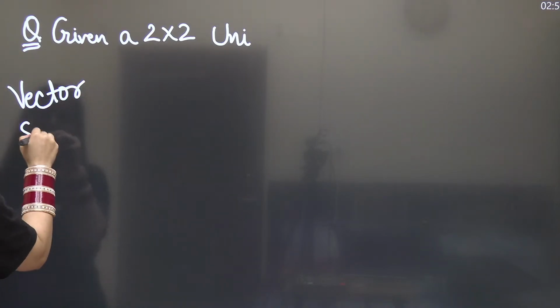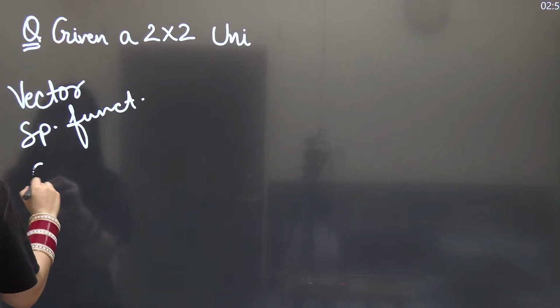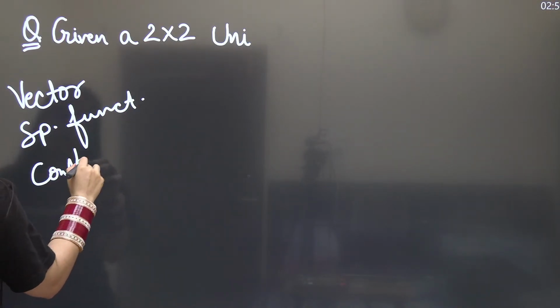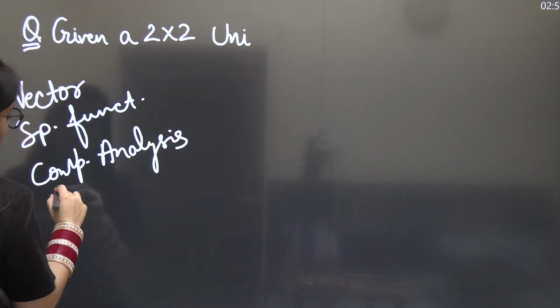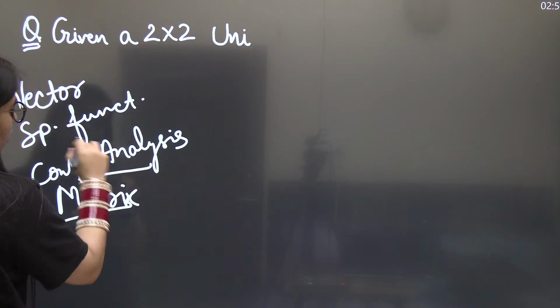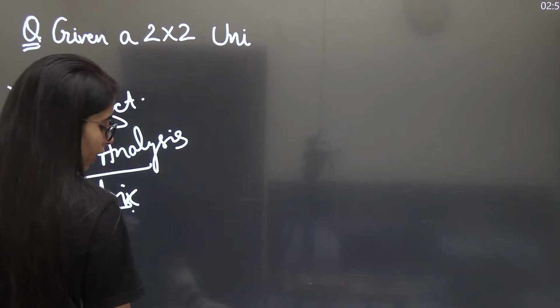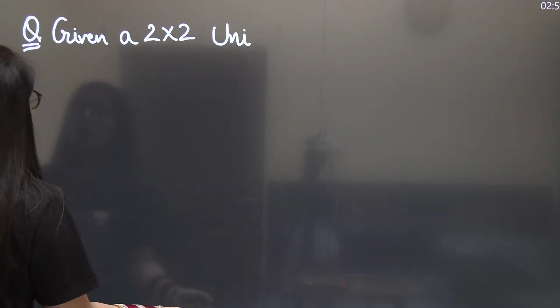The second was from special functions, the Legendre polynomial part. The third was from complex analysis, and the fourth now is going to be from the matrix section. So you can see that one by one we are considering different topics. This question will give you some idea about the matrix part. Now let's go for it.